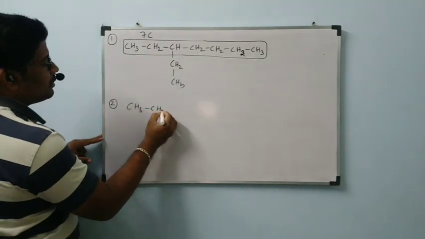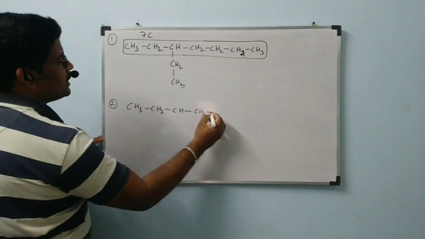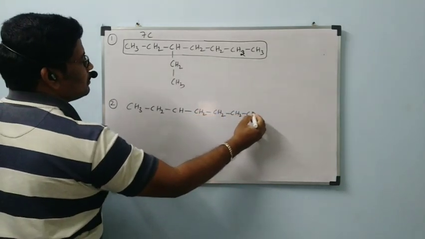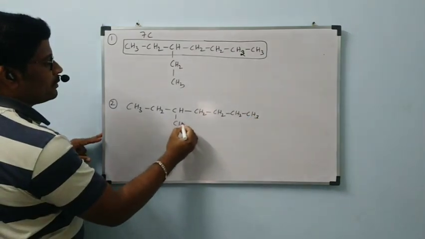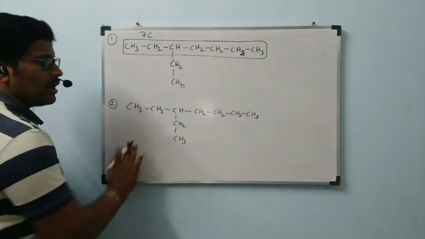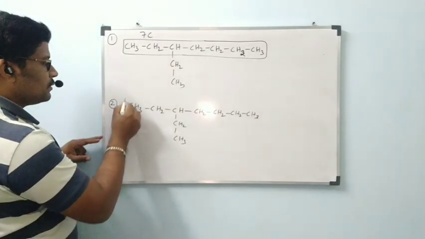CH3, CH2, CH, CH2, CH2, CH2, CH3, CH2, CH3. Same compound, ditto I took. Now what is the second possibility?